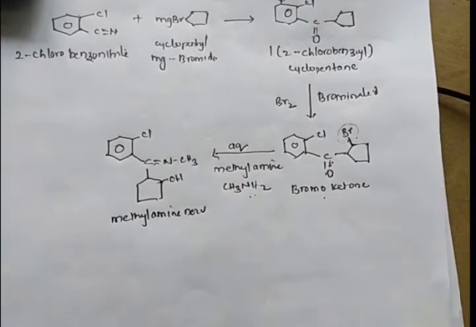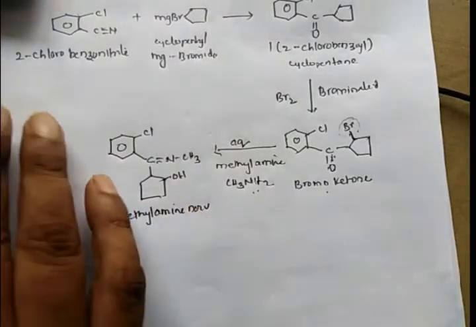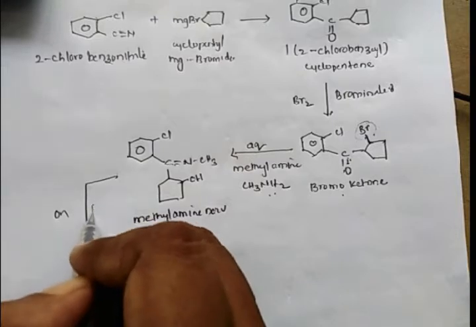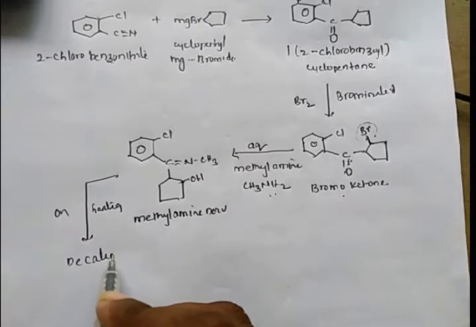This methylamine derivative on heating first gives decaline.